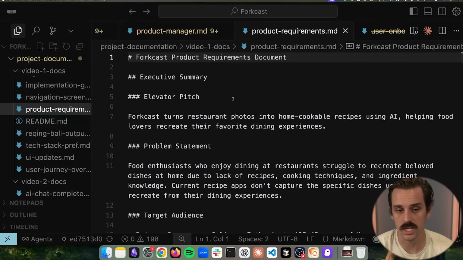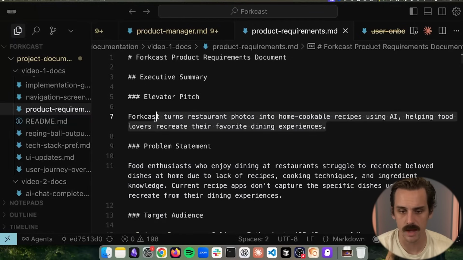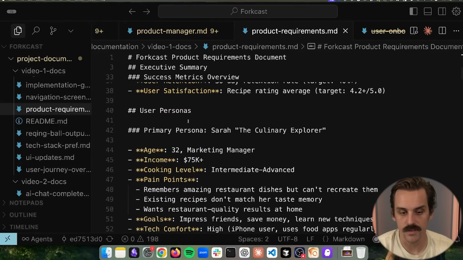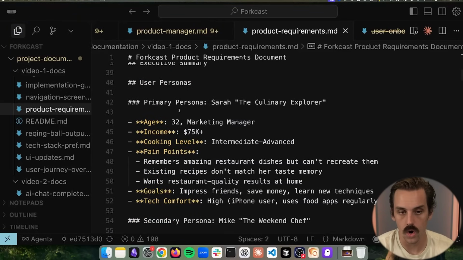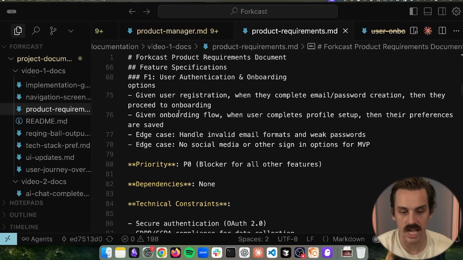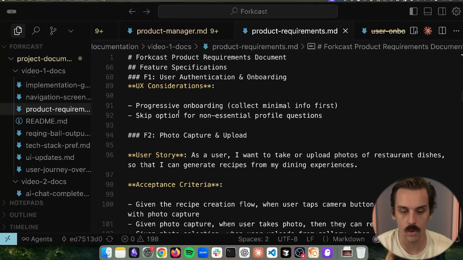It started with this prompt where we go through and we go from, hey, I have this idea for an app that can take a restaurant photo and turn it into a home-cooked meal. And as we start moving through this, we can see it starts getting very detailed. Who are the primary user personas? And then for each of those, how do they actually move through our application?